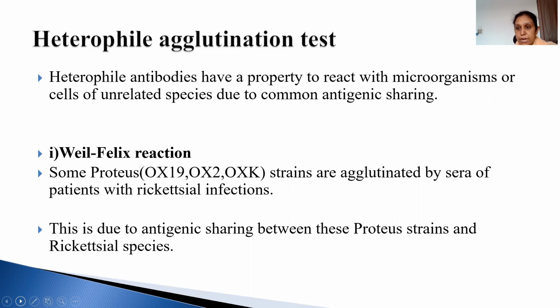We add that and agglutination takes place because they are heterophile to each other. Proteus and Rickettsia are mimicking the same antigenic structures. So we can come to know the diagnosis of that rickettsial infection by agglutination occurring.